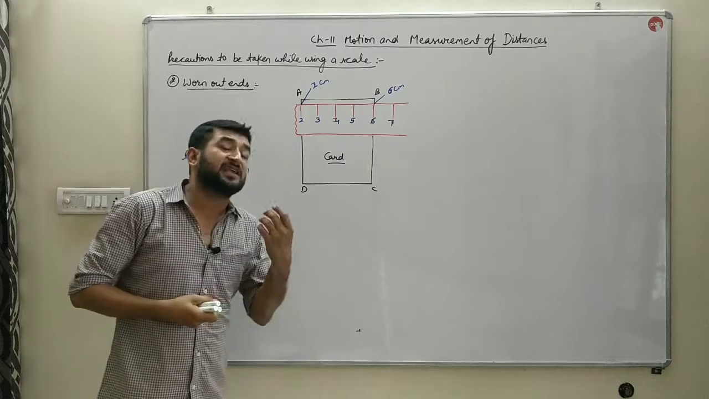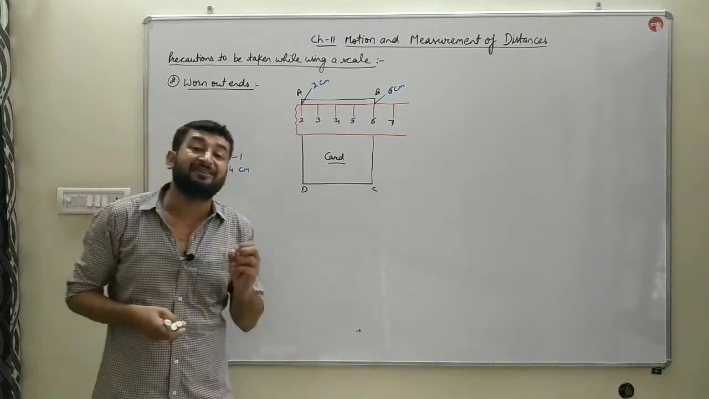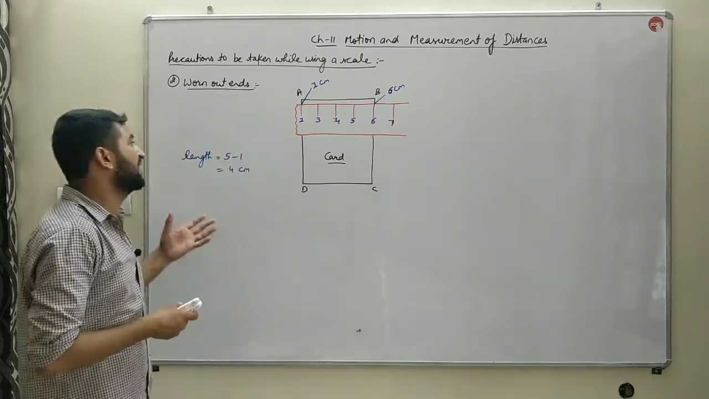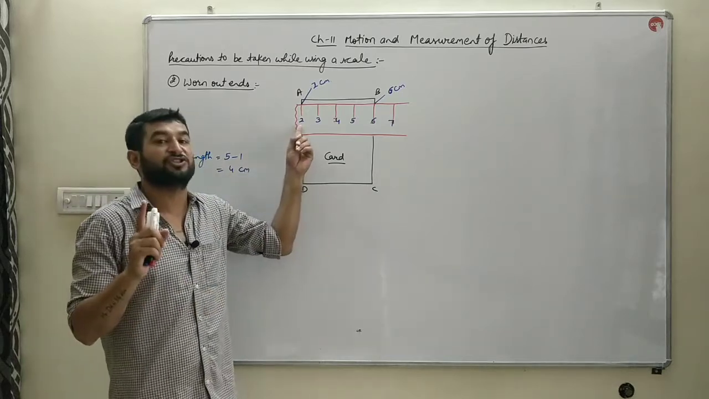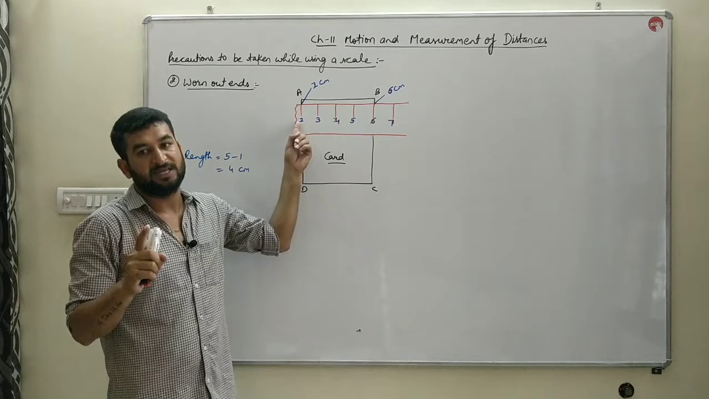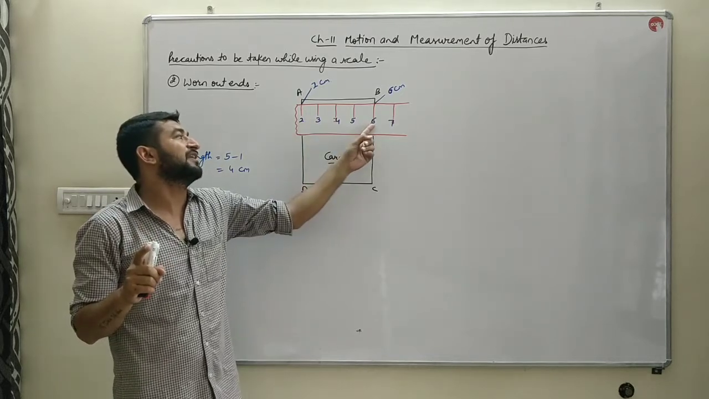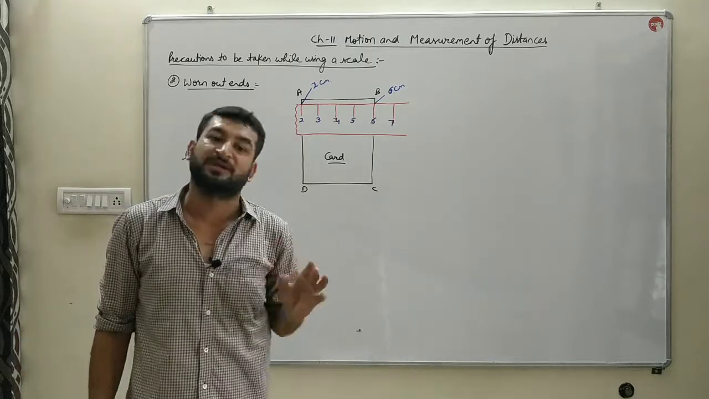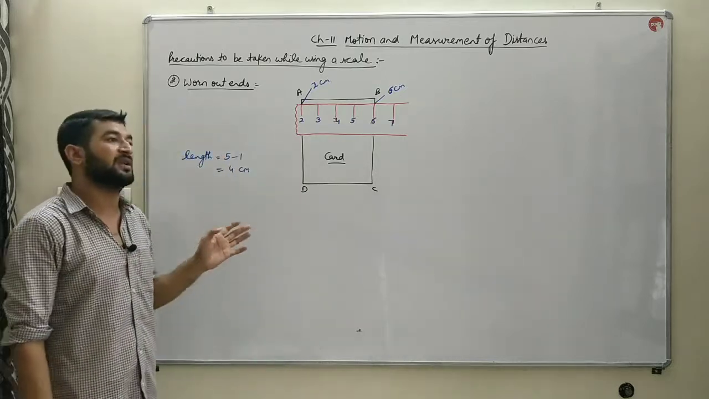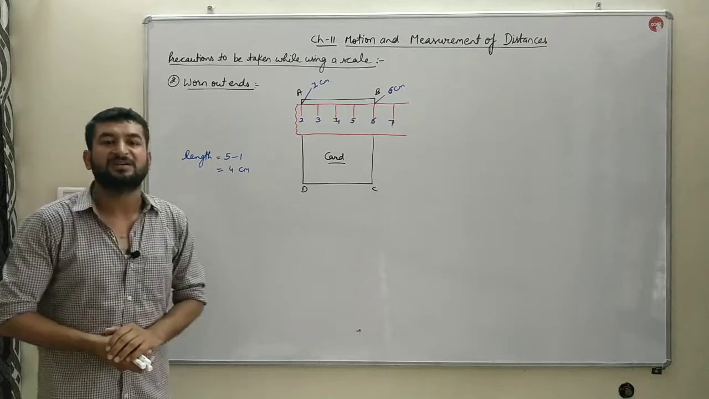So if the scale is worn out or we don't have a clear 0 mark on our scale, then make the other starting point as the first unit, and then subtract the final unit from the starting point. You will get the accurate reading or measurement of that particular length or that particular distance.